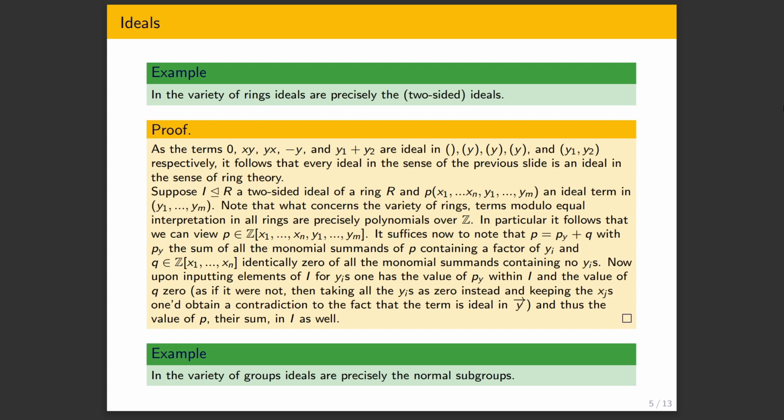You can do a similar computation for groups and get the normal subgroups. Here it's interesting to note that conjugation, the term x, y goes to x y x inverse, this term in the language of groups, is ideal in y, because if I apply for y the neutral element, I get x 1 x inverse, which is 1, no matter what x is. So in particular, we need to have normal subgroups. You can just repeat the argument. Maybe the converse direction will be a little bit trickier, because we cannot think of them as just these sort of polynomials, but it's the same argument.